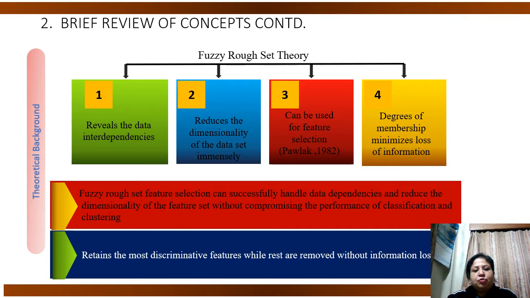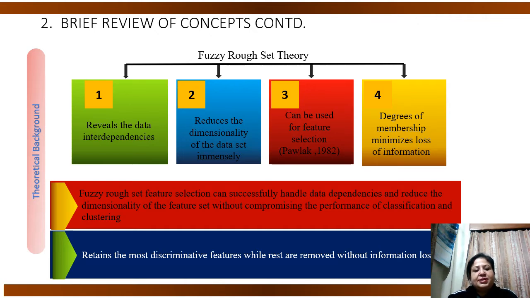Continuing with a brief review of concepts, let us focus on the fuzzy rough set theory for feature selection. Fuzzy rough set feature selection reveals the data interdependencies. It reduces the dimensionality of the data immensely, and it can be used for feature selection wherein degrees of membership are used, and it minimizes the loss of information during the process of feature selection.